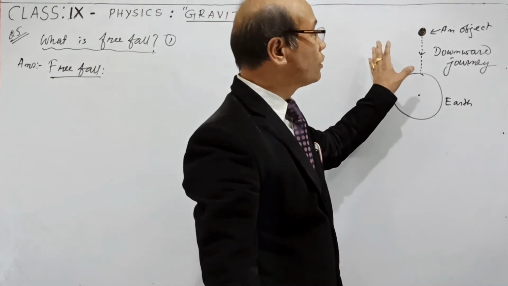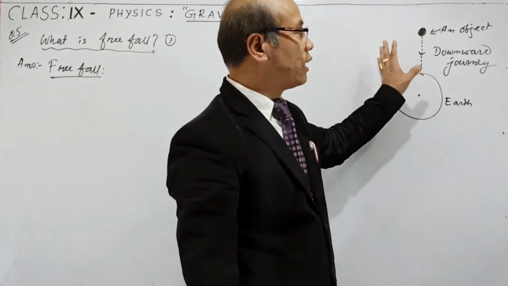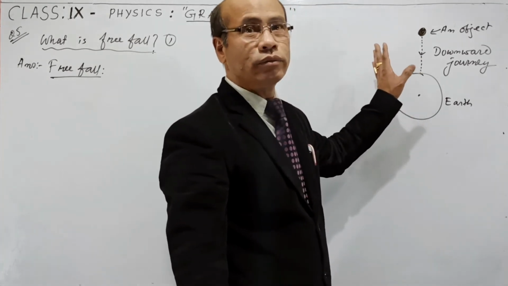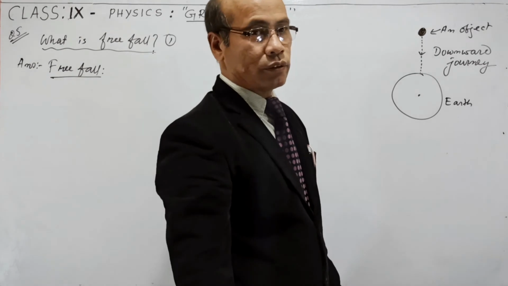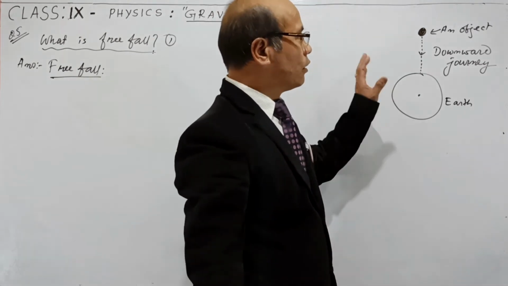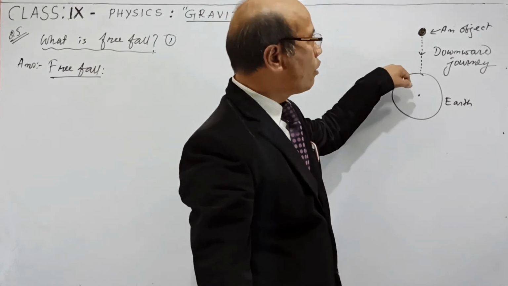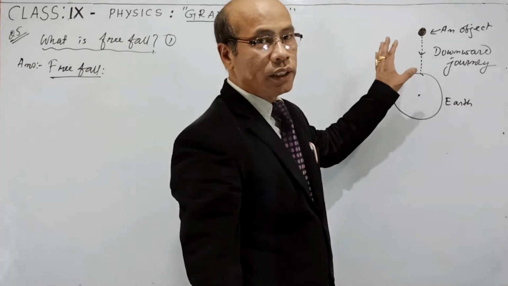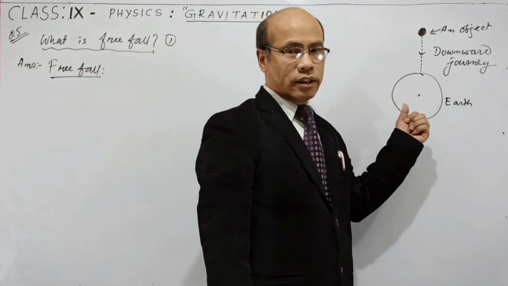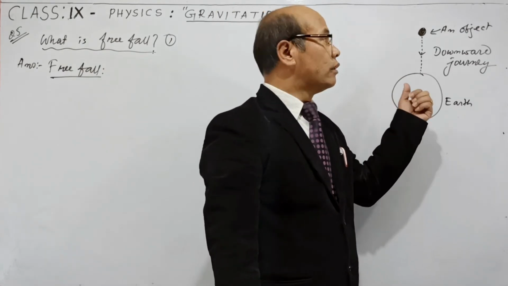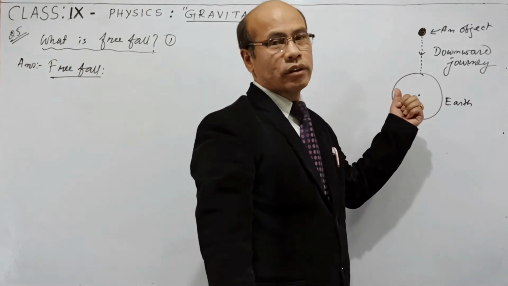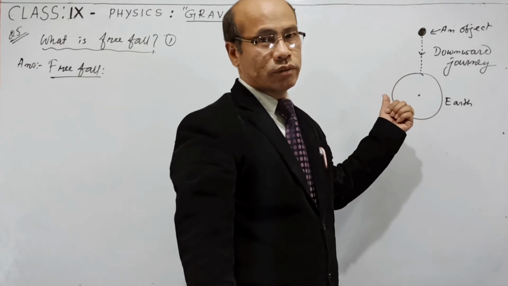No other force has any role to play in such a case, they are all absent. We're assuming that only the gravitational force exists. So the downward journey of an object only under the gravitational force of the earth is called free fall.